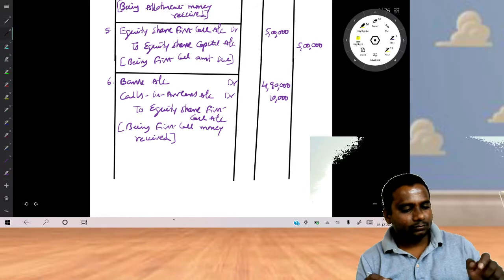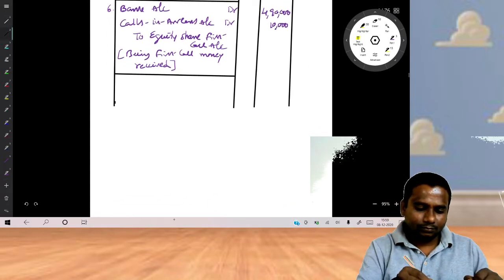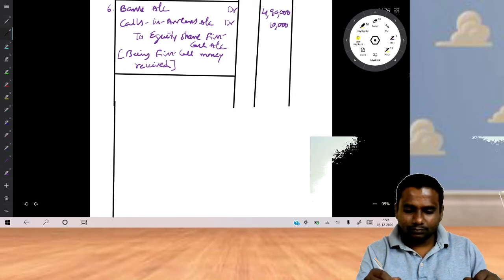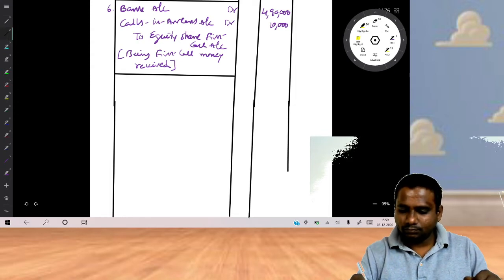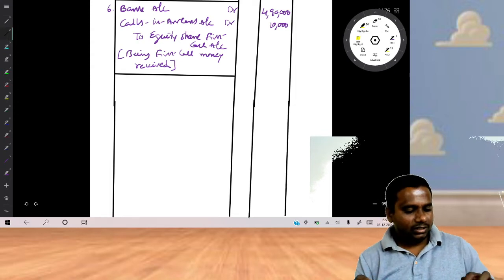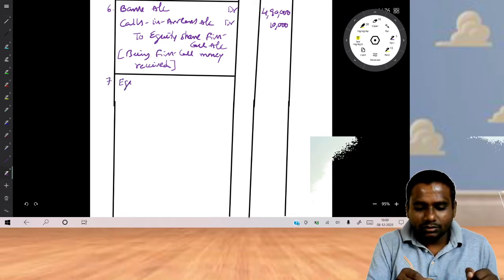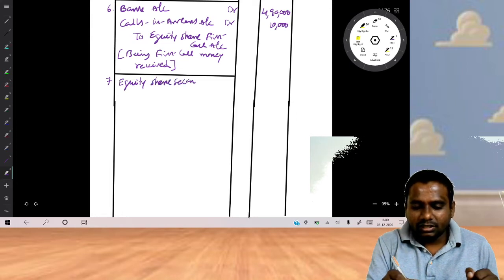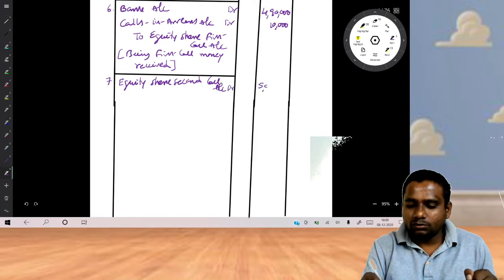Fine. Next. So what is the next entry? Second call amount due. So write down the entry for this. Equity share second call account debit. What is the amount due? Same 5 lakhs.